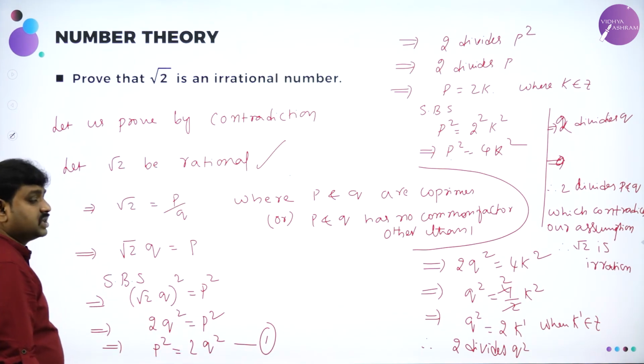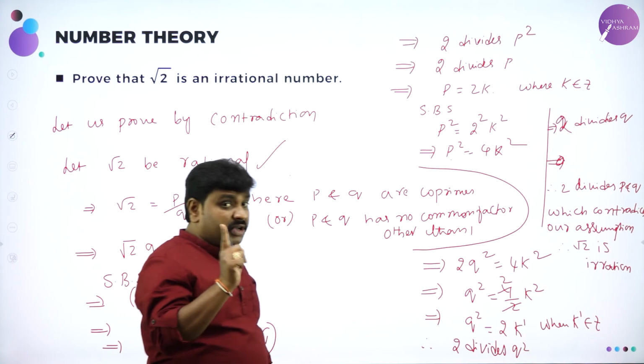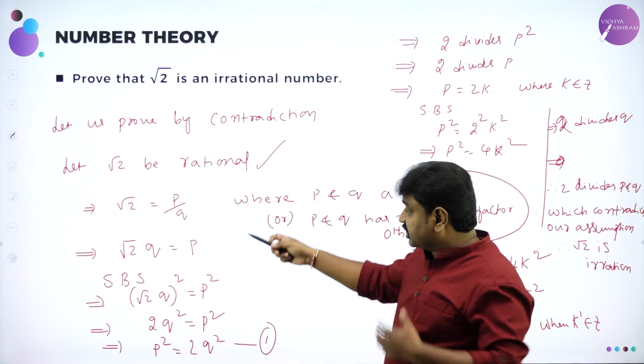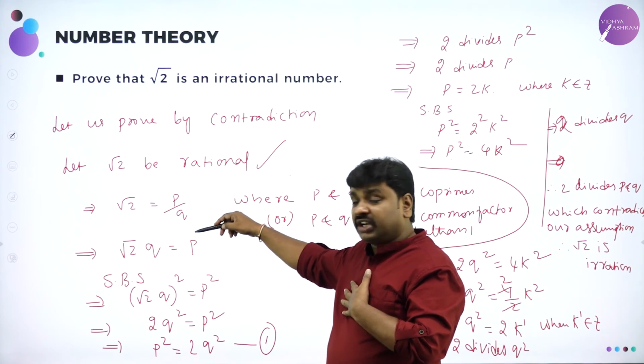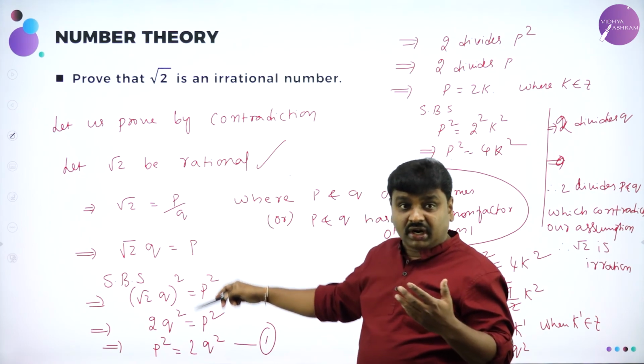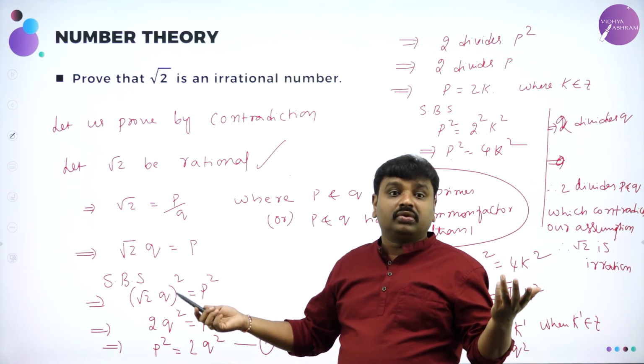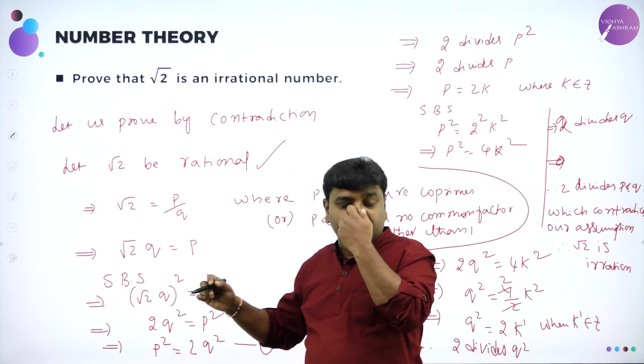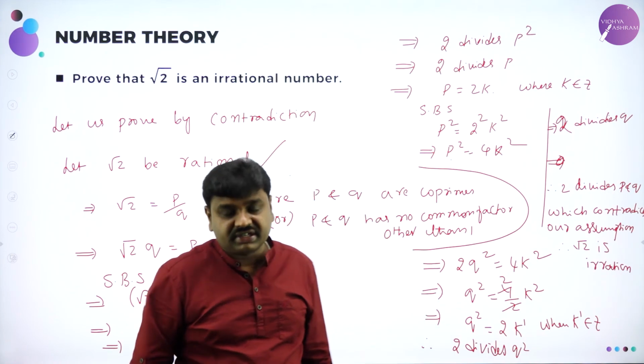Let me summarize. If a number is rational, you should be able to write it in the form P by Q such that P and Q do not have any common factor. So first I assumed root 2 is rational and wrote it as P by Q. But when I solved, I got P and Q both divisible by 2. I failed to prove it is rational. So by contradiction it is irrational.